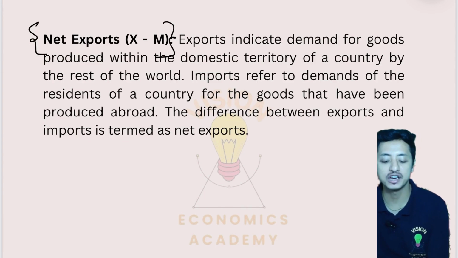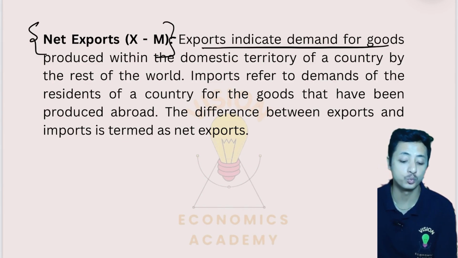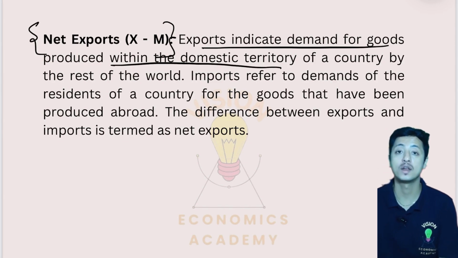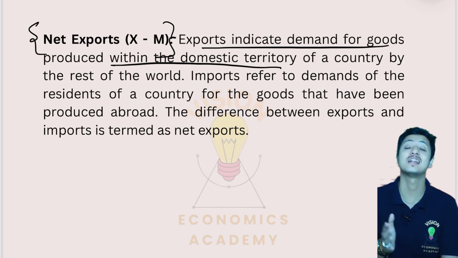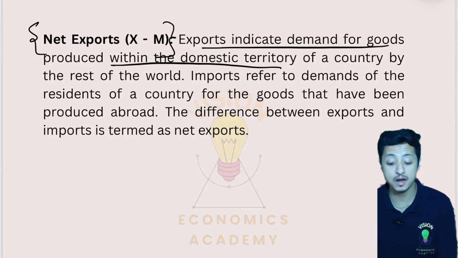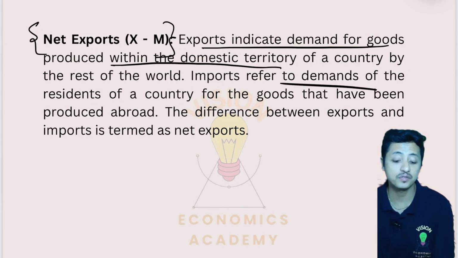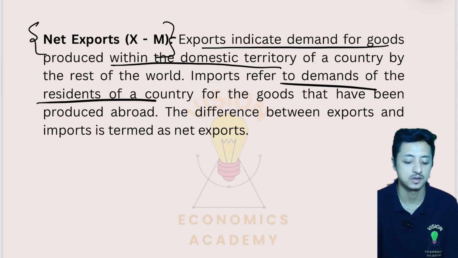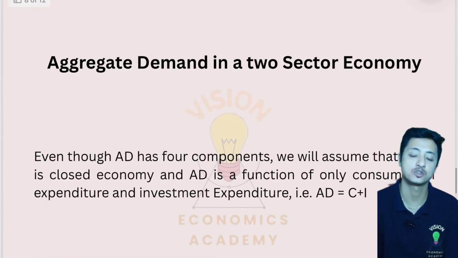Exports indicate demand by the rest of the world for goods produced within the domestic territory of the country, and imports refer to the demand of the residents of a country for goods produced abroad. The difference between these makes it net exports.